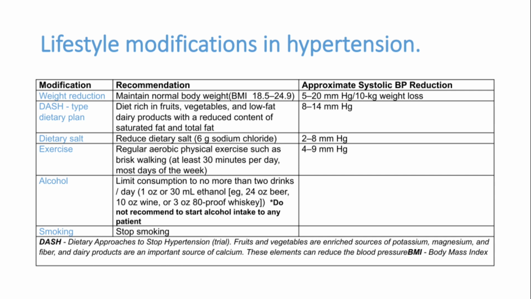If the BP is coming down with this type of lifestyle modification, well and good, no need to start any antihypertensive for this patient. But if lifestyle modification does not improve the BP, or the patient is not compliant, we have to definitely go for antihypertensive therapy.